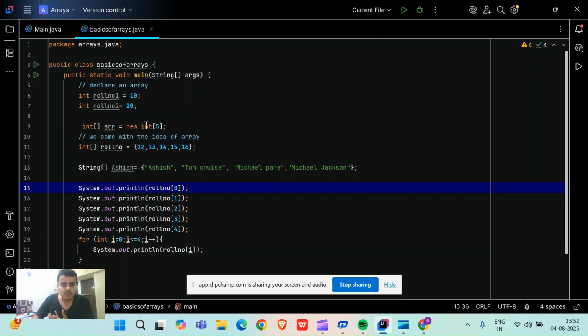This is the new keyword of Java, int of 5. Array of 5 numbers. Why numbers? Because I am creating an integer array, no? The array of 5 numbers got already created in the memory. Okay, this is method number 1 to declare an array.